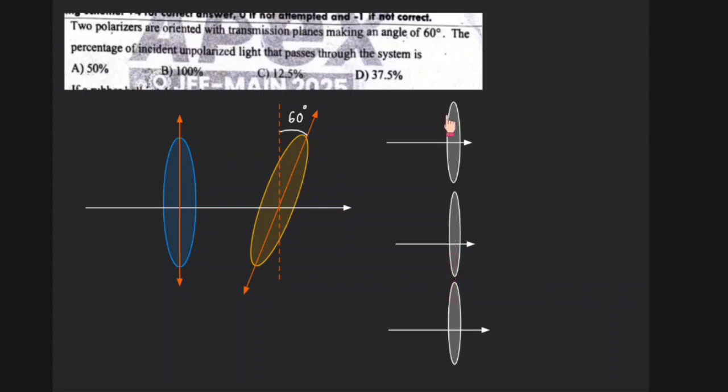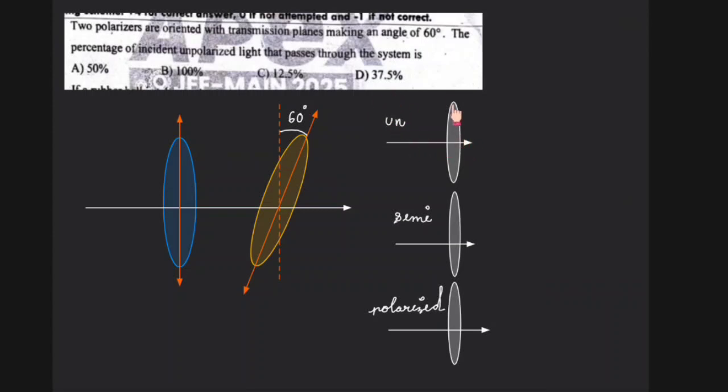So I take three polarizers, polarizer 1, polarizer 2 and polarizer 3, and I'm sending different lights through these polarizers. Let's say through the first polarizer I'm sending unpolarized light, through the second polarizer semi polarized light, and through the third polarizer, let's say, polarized light.